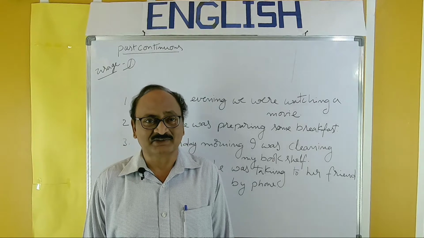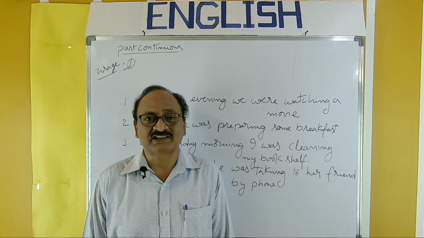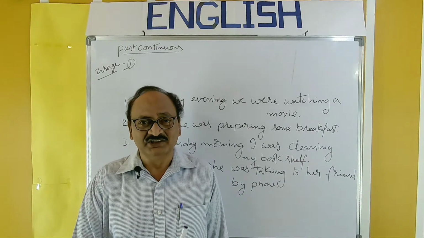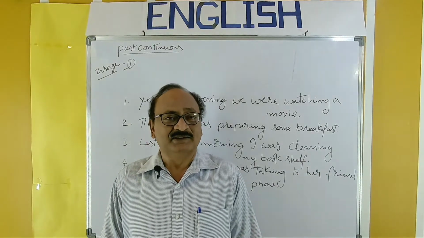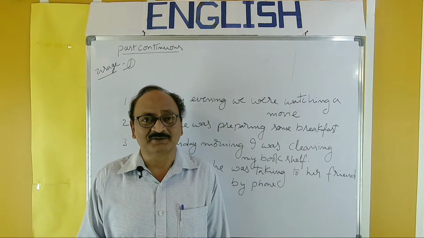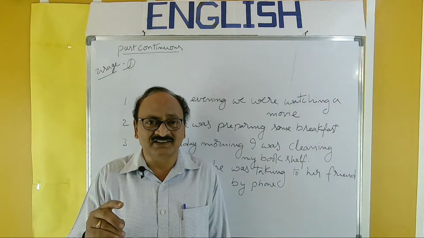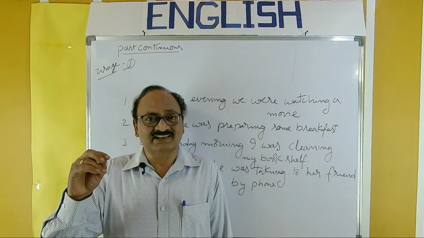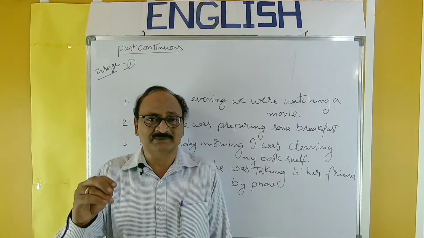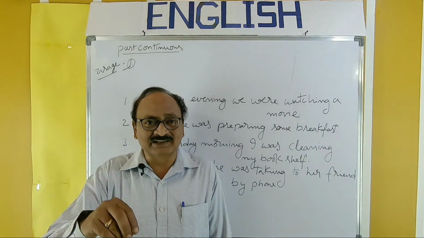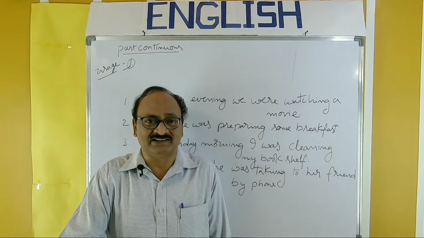In the previous video, I explained the structural aspect of past continuous. Now let us take its usage. Past continuous is used to express an action which was going on at some time in the past, which was in progress at some time in the past, which was taking place at some time in the past.